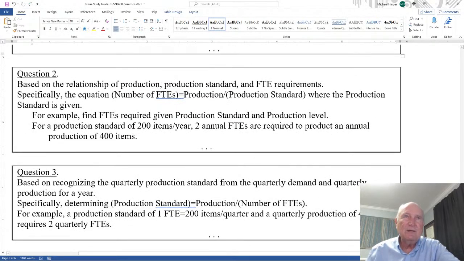Question 2 is based on the relationship of production standard and FTE requirements, specifically the equation, the number of FTEs given the production standard, where the production standard is given. In other words, I'll say, how many FTEs do you need? Okay, for example, find the FTEs required given a production standard and a production level. For a production standard of 200 items per year, 2 annual FTEs are required to produce an annual production of 400 items. In other words, I'll ask how many FTEs are required.